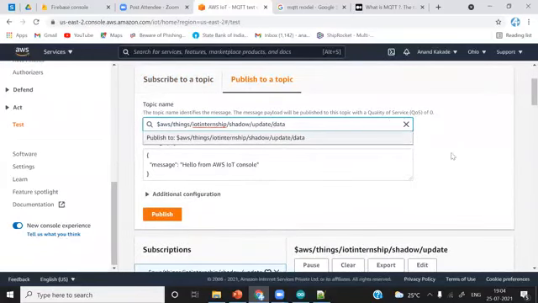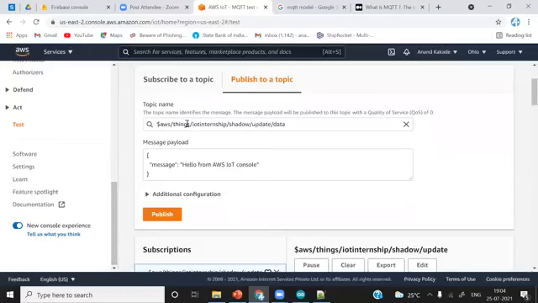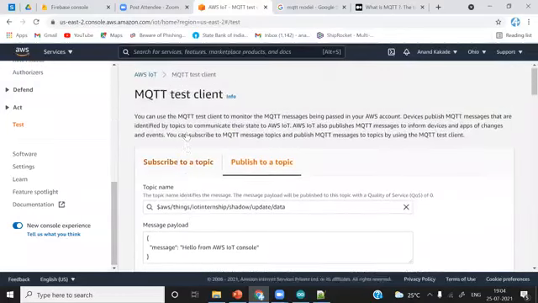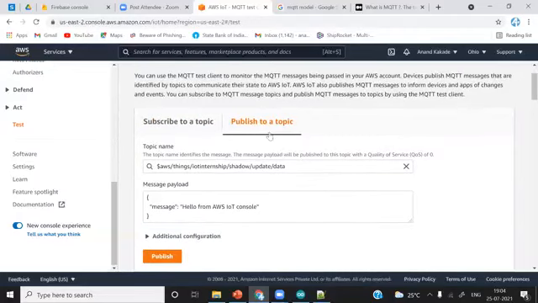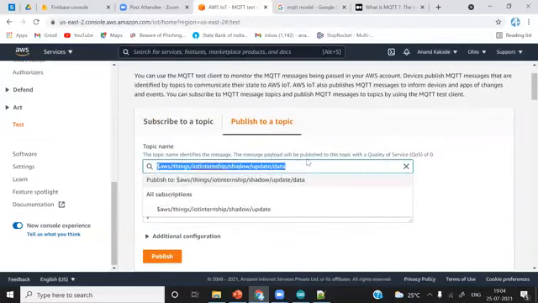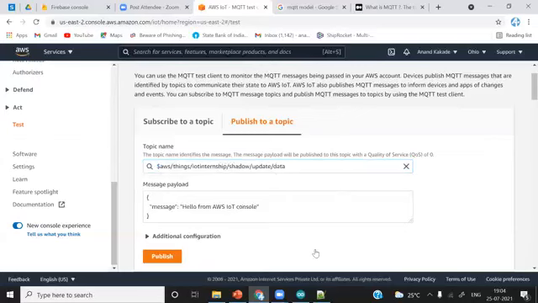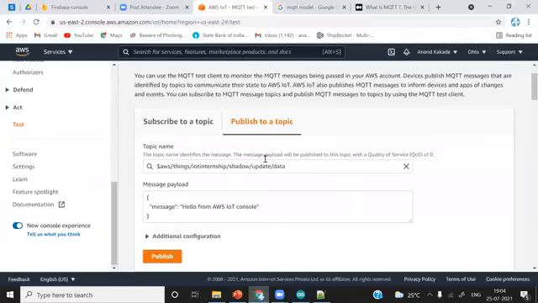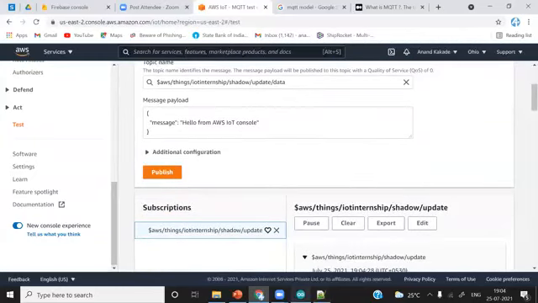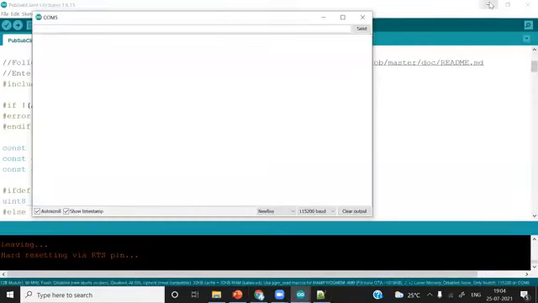Okay. So we are publishing data using this client, which is the built-in client of AWS IoT Core. We are publishing to this particular topic using this client. Also, in ESP8266, we are subscribed to the topic. So whenever we send data to this topic from this client, ESP8266 will receive the data.